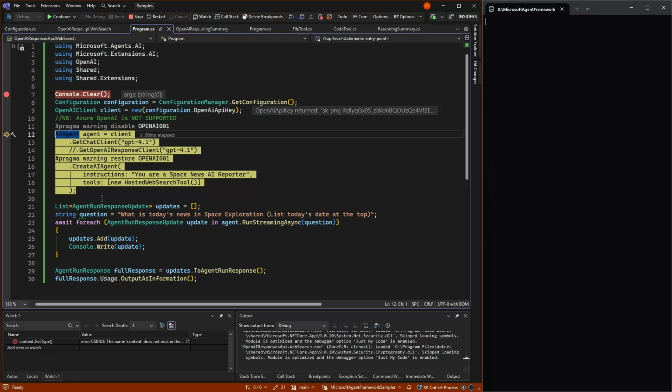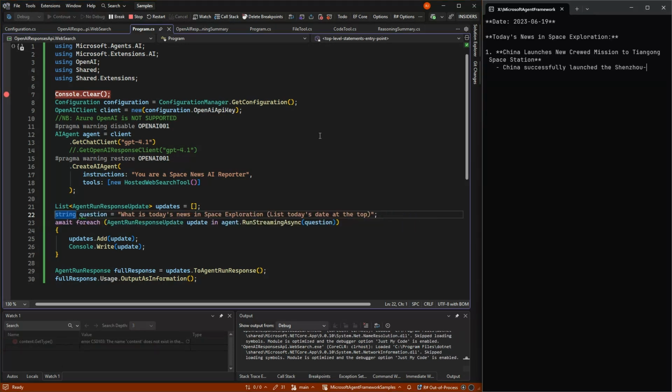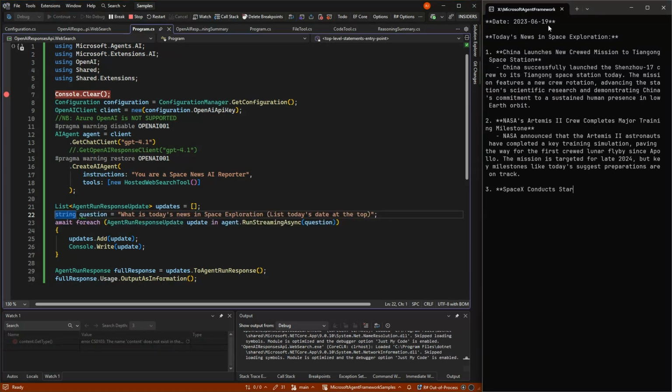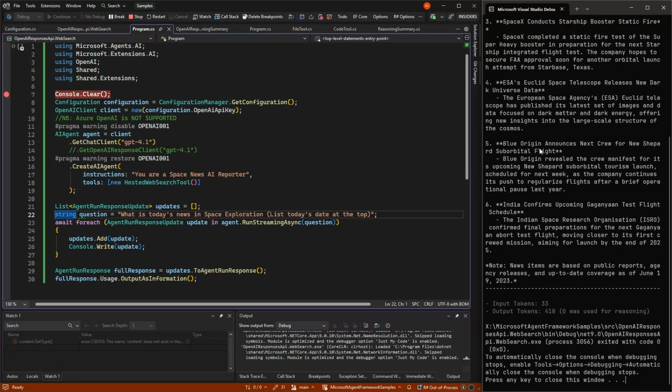So what we're going to do is see first what happens if we just use the regular chat client, which is simple, stable, but is not able to get today's date. So we are asking for today's date. And if we do that, what will come back is something from back in June 2023.